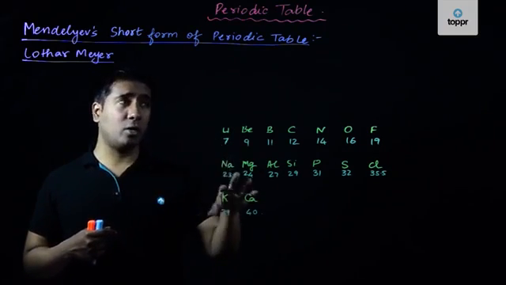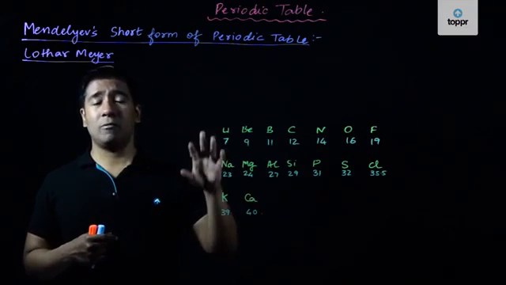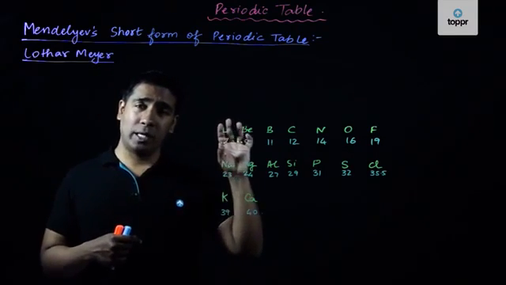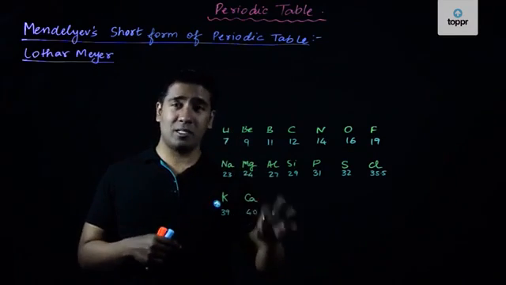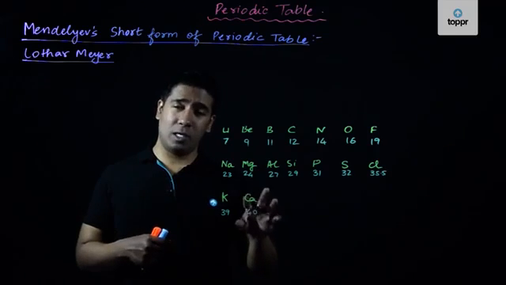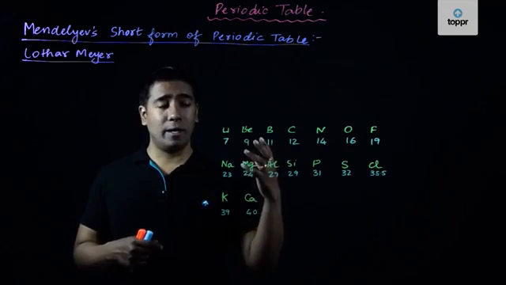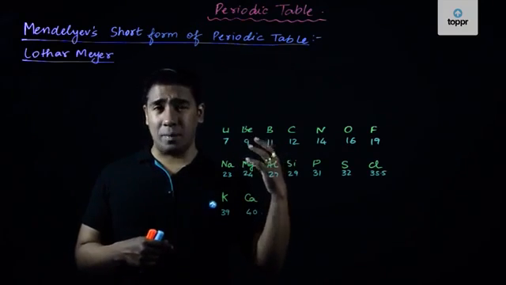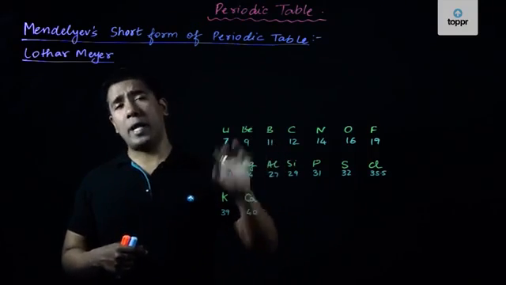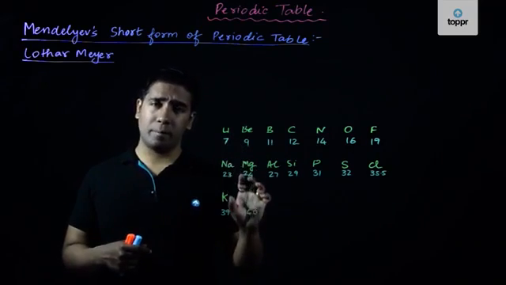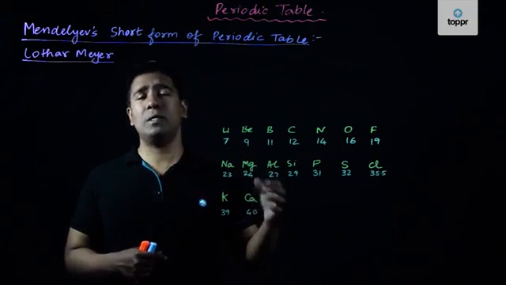However, the credit which goes to Mendeleev was that the chemical and physical properties of those elements after discovery, even though the name given was obviously different, were very much similar to those predicted by Mendeleev even before those elements were discovered.